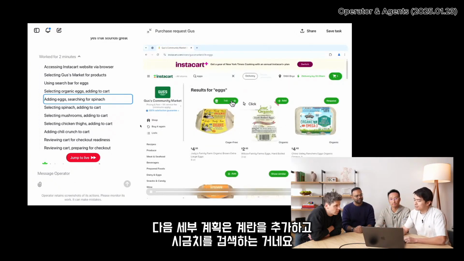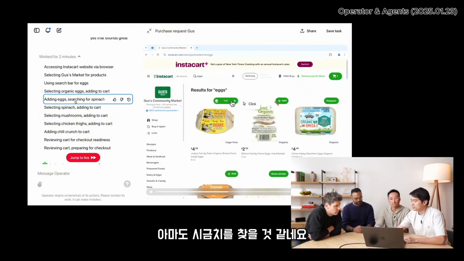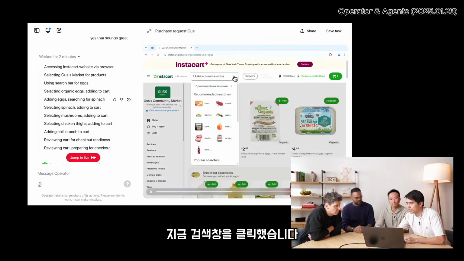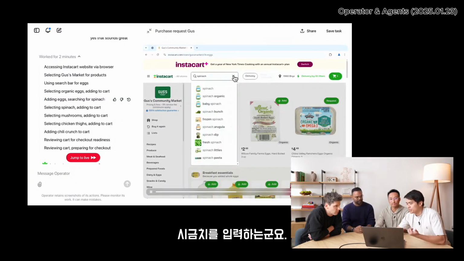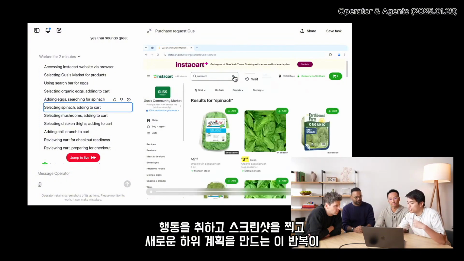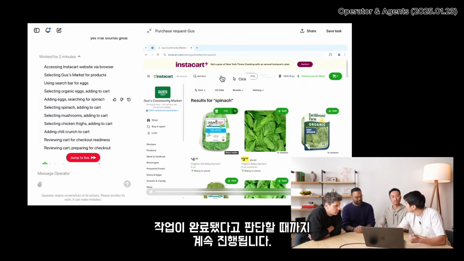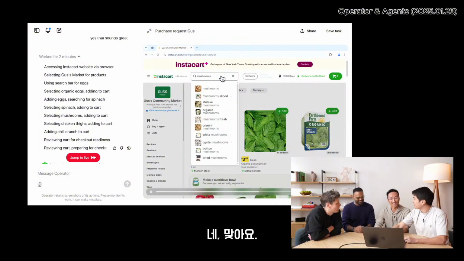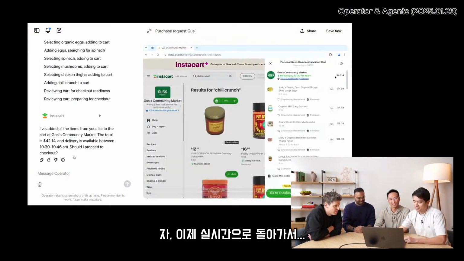Okay, so it creates the next subplan, which is adding eggs and searching for spinach. So it's probably going to search for spinach now. Okay, it clicks on the search bar right there. It types in spinach. So this loop of taking actions, grabbing screenshots, and creating new subplans just keeps going on until Operator decides that it's done with the task. And then it goes back to you. It's very cool to see its thought process going like that. It is, yeah. So let's actually go back to live.